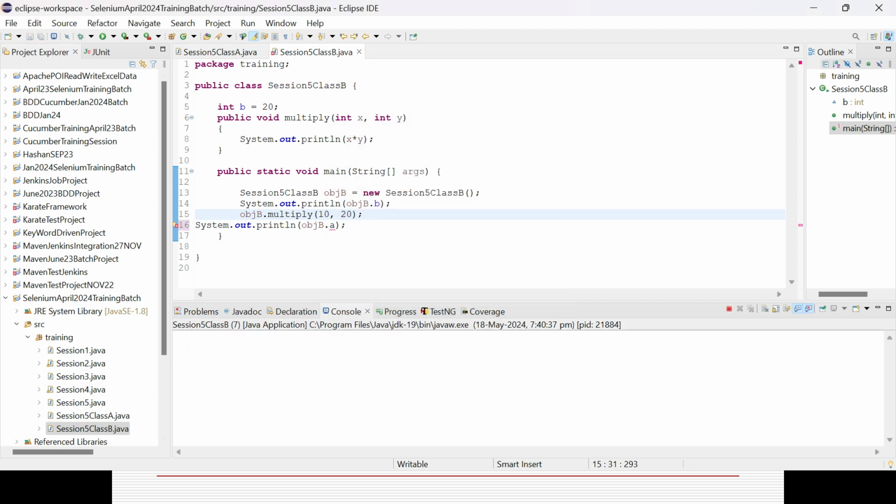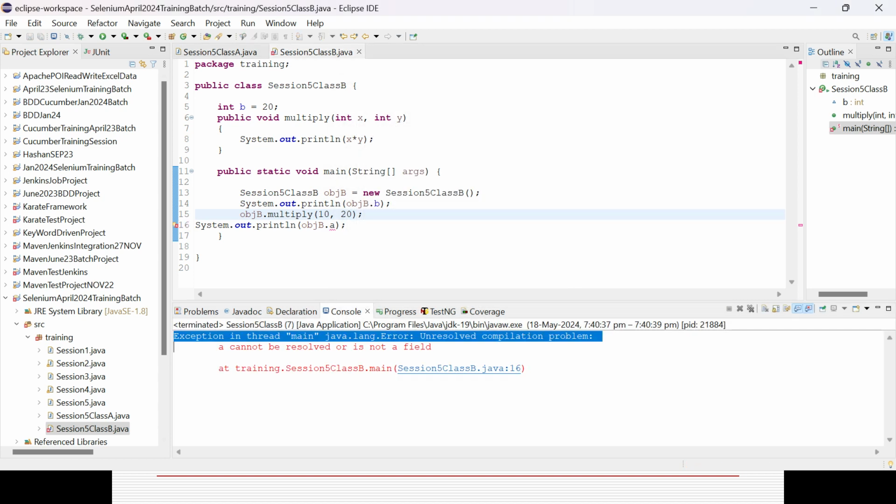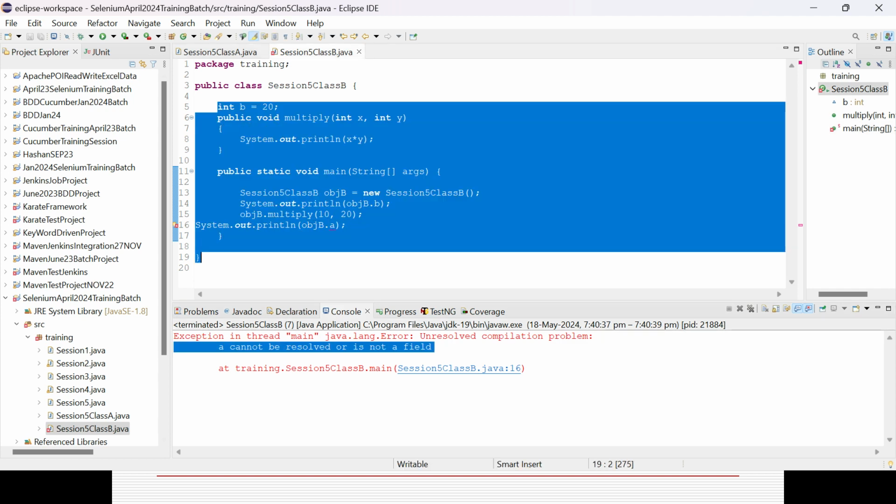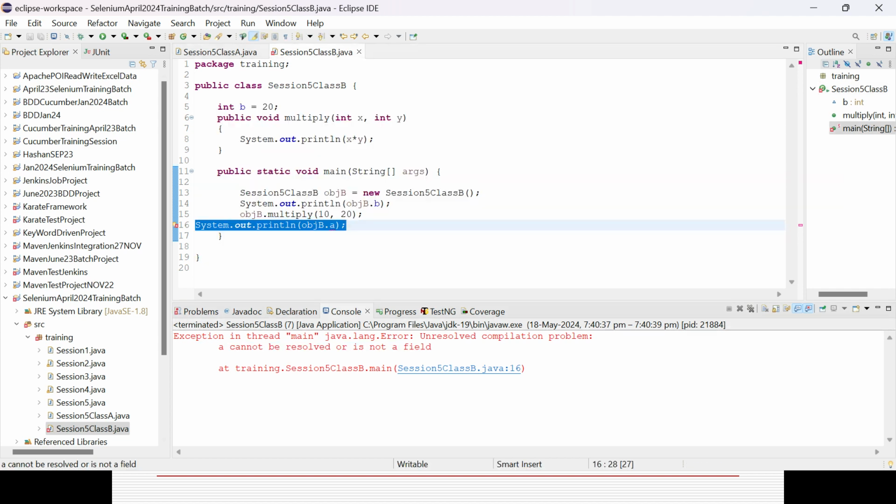What error? Okay, exception in main thread, A cannot be resolved, right? It is not defined in the class B, but you are trying to call it from the class B. So which line number error is coming? Line number 16. Okay, so it is not defined at all. So how can I access the variable and method from the class A? So I need to establish the relationship of inheritance. So how can I do it?